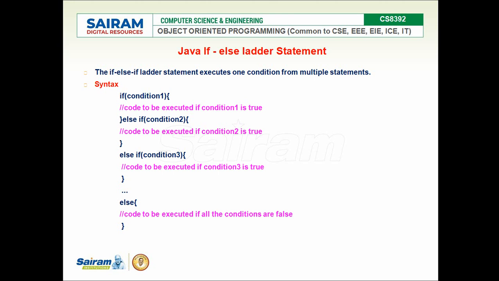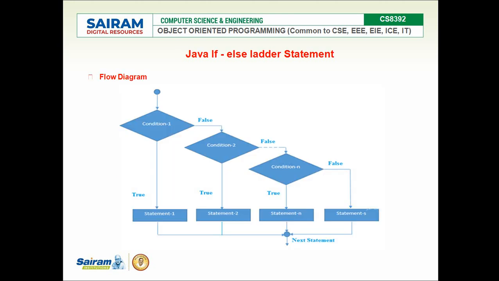So instead of putting multiple if-else, we simply put a switch block, which is an alternative to the if-else ladder. Right, so this is the flow of the if-else ladder. If condition 1 fails, we go to condition 2. If condition 2 also fails, we go to condition 3, 4, up to condition n. If all the conditions fail, we go to the last else block. If a condition is true, only the respective block will be executed.